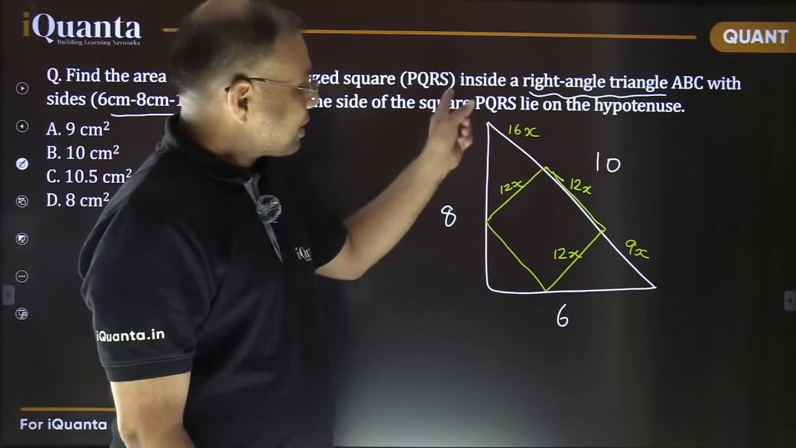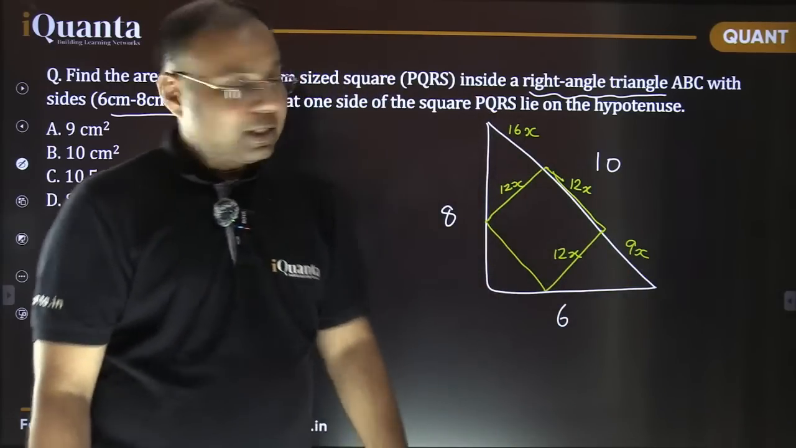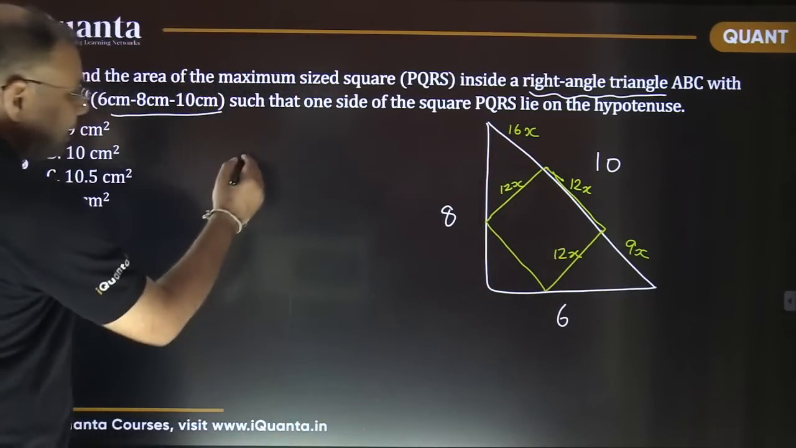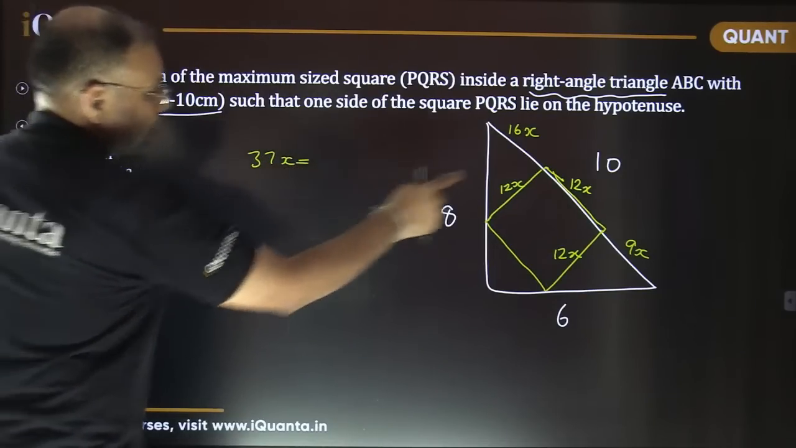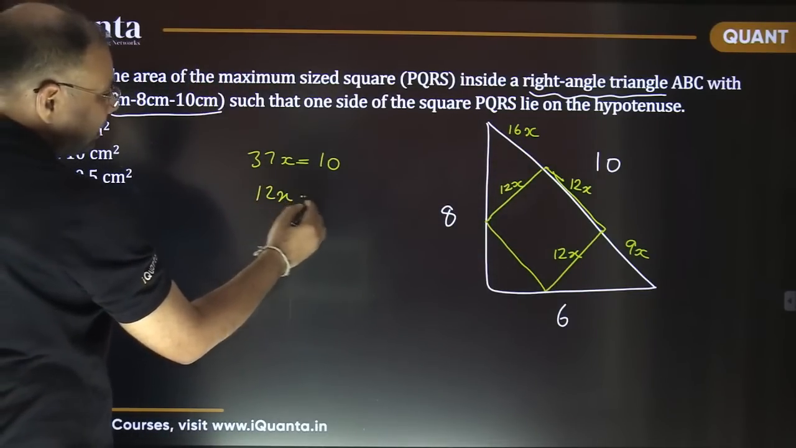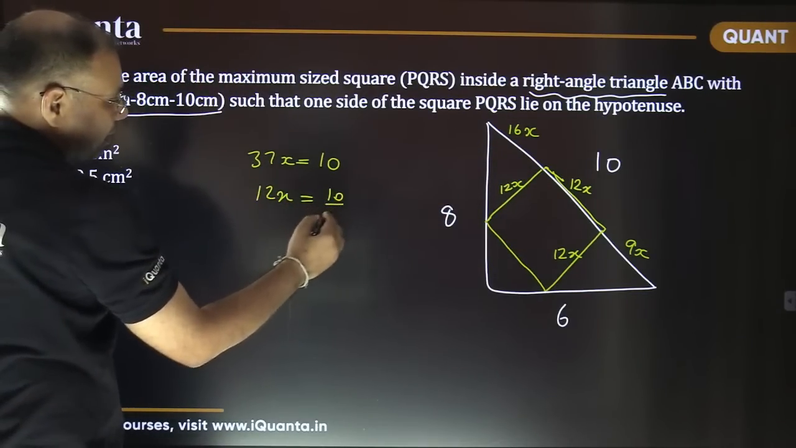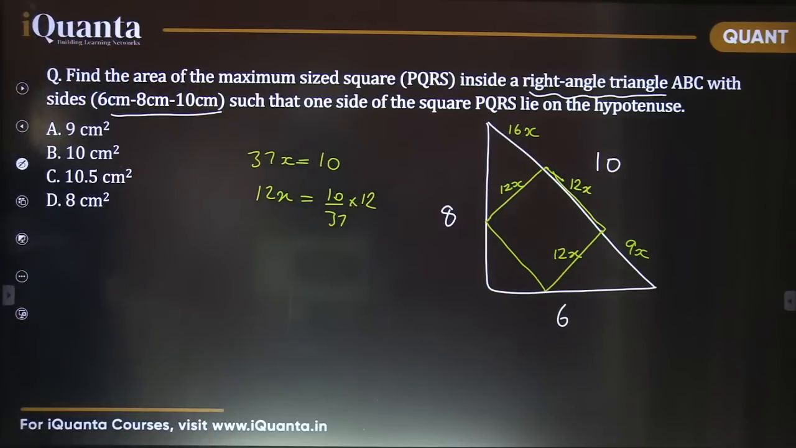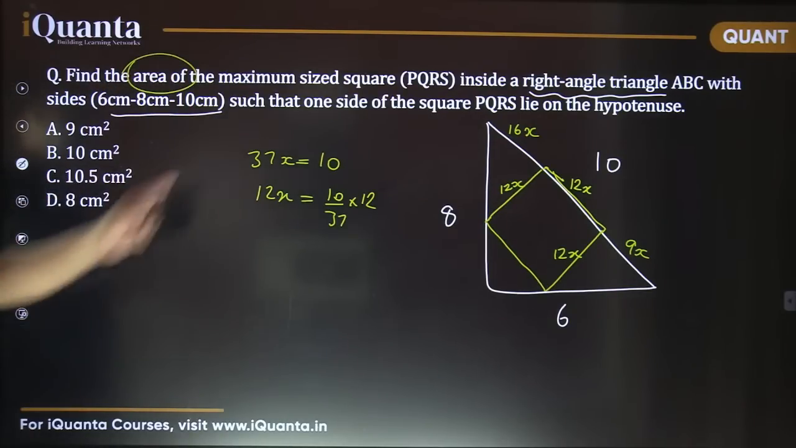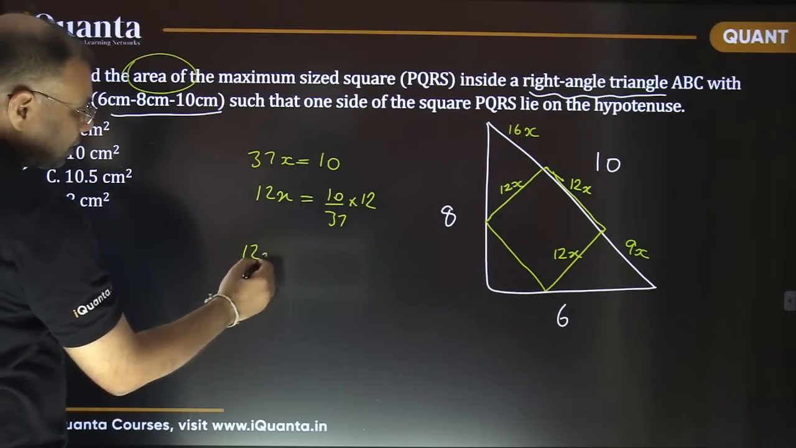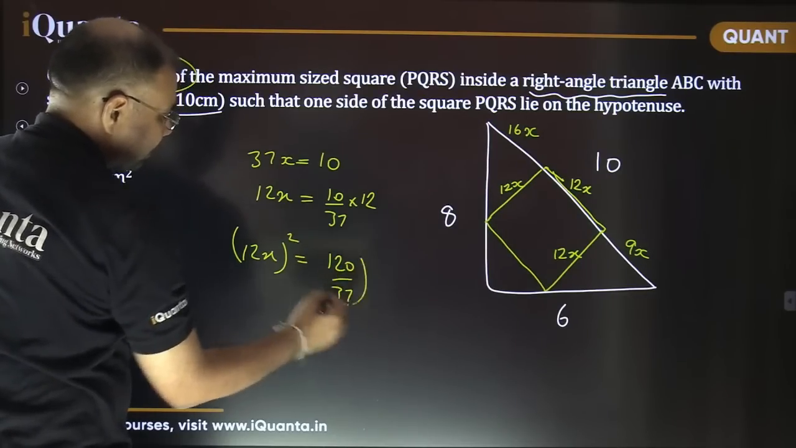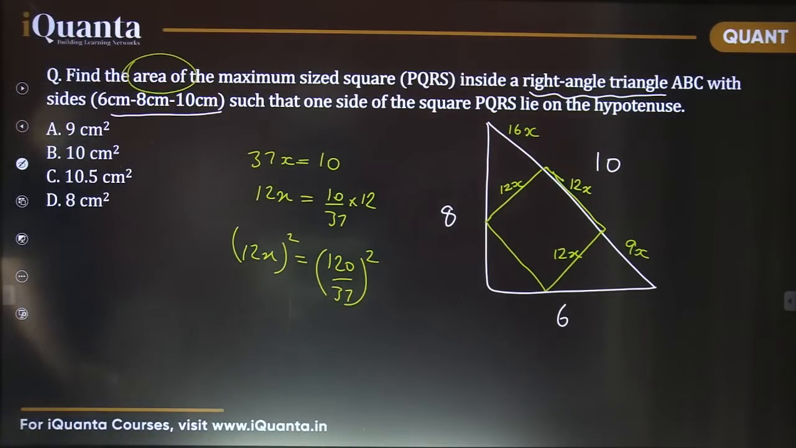That's it. The problem is solved. Now this entire length we have got in terms of x. So 16 plus 12, that is 28, plus 9, that is 37. So exactly this 37x is equal to 10. That means side length of square, that is 12x, is equal to how much? This is 10 by 37 multiplied with 12. And question was asking about what? Area of the square. We were to calculate the area of this square. So it is simply 12x whole square, or basically this 120 by 37 square. Fine, that's it.